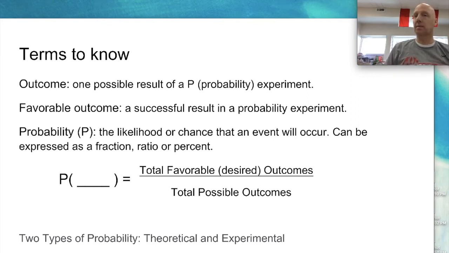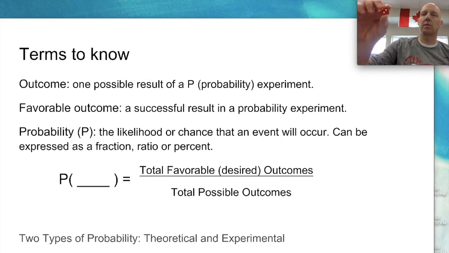A favorable outcome. Favorable, that sounds good. So that's the successful result, what you want to happen. If I take this die and I'm playing a game, Aggravation, favorite game of my kids, if I need a 2, the favorable outcome is rolling the 2. I roll it. Hey, look, I actually did roll a 2. There you go. So I got the favorable outcome. That's what I wanted to happen.